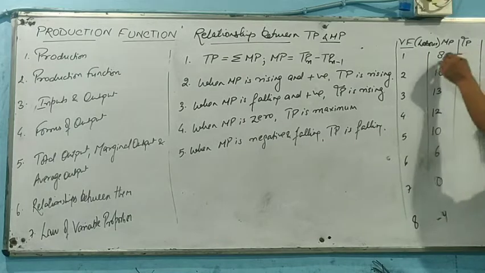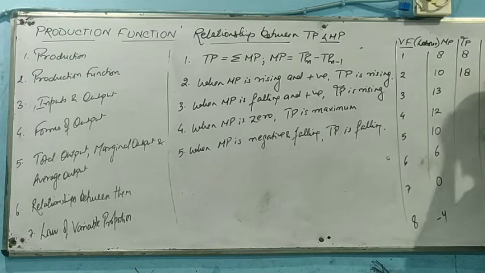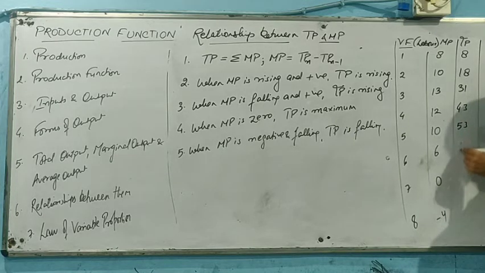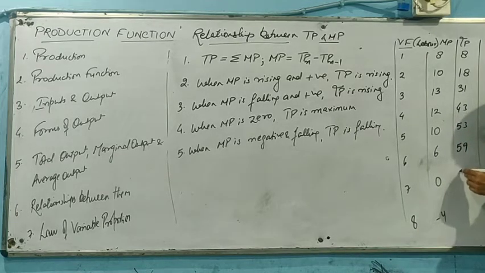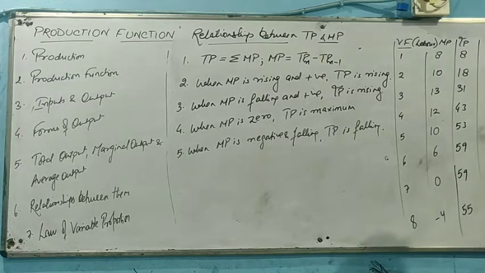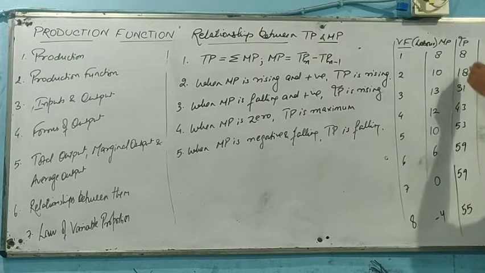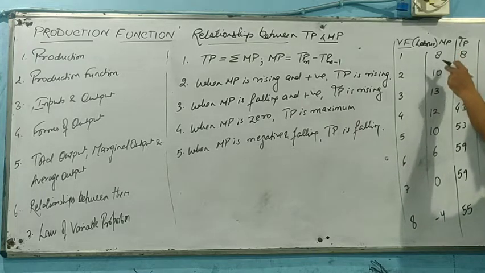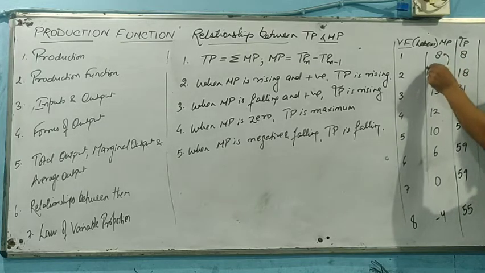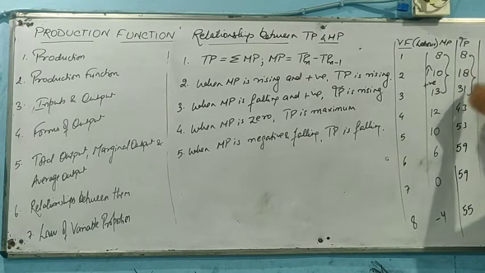So we need to find our total product, that will be 8 for first unit, 8 plus 10, 18 for the second unit, then 31, then 43, then 53, then 59, then 59, then 55. So this is basically the total product that we have received. Now, initially when marginal product was rising and positive, the total product was rising.